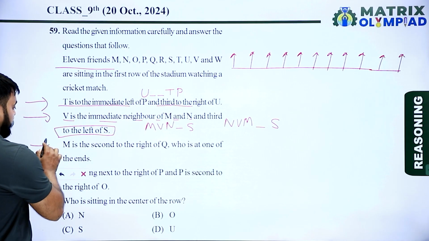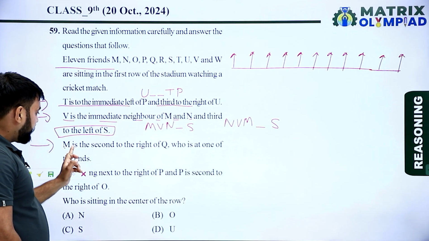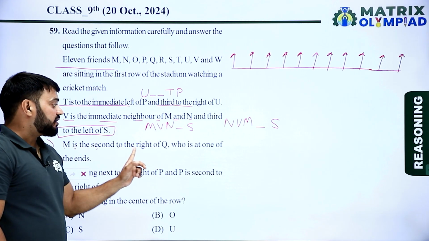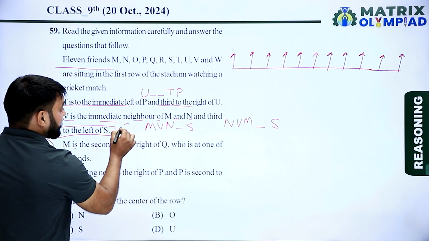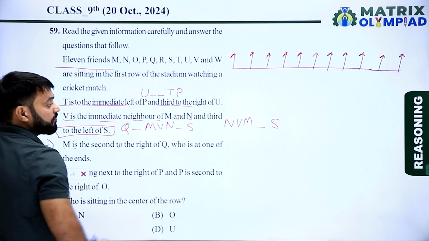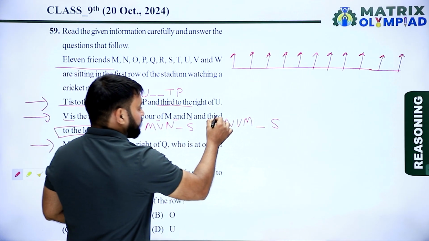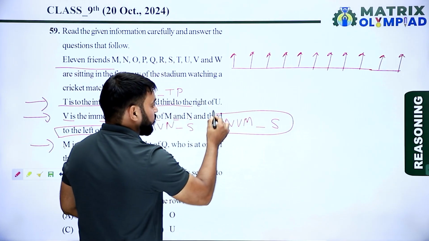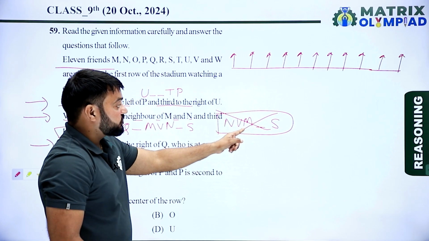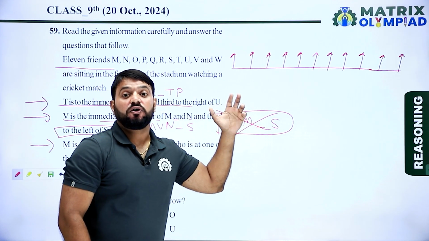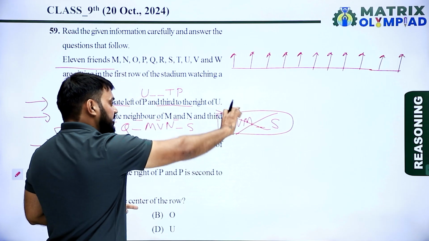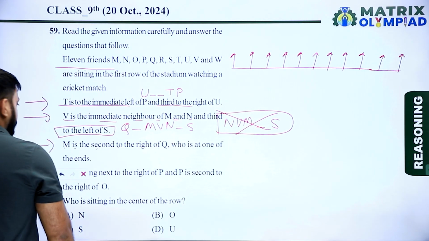Now, according to the next information, M is the second to the right of Q. So now here is Q and now here is M. This situation has been eliminated because according to this situation, M is second right of N. So this situation has been eliminated.